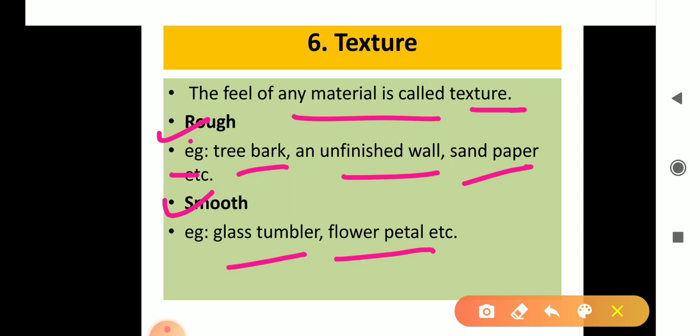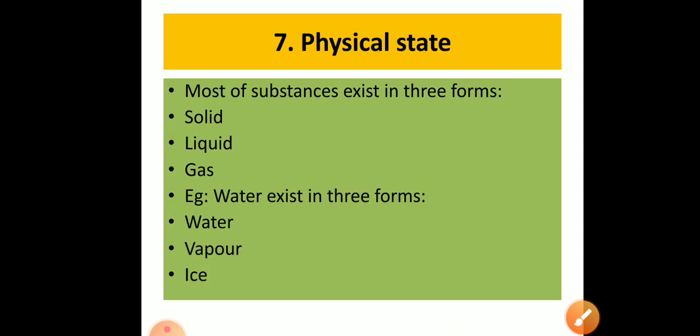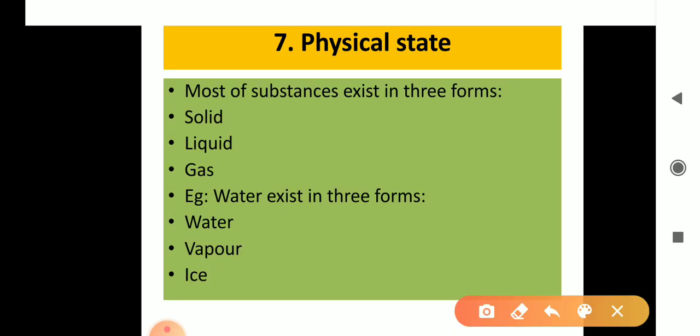Next is physical state. Physical state of the matter. There are three physical states. First is solid, second is liquid, and third is gas. Every material, every substance exists in the three forms, solid, liquid, and gas. For example, water. Water exists in three forms.